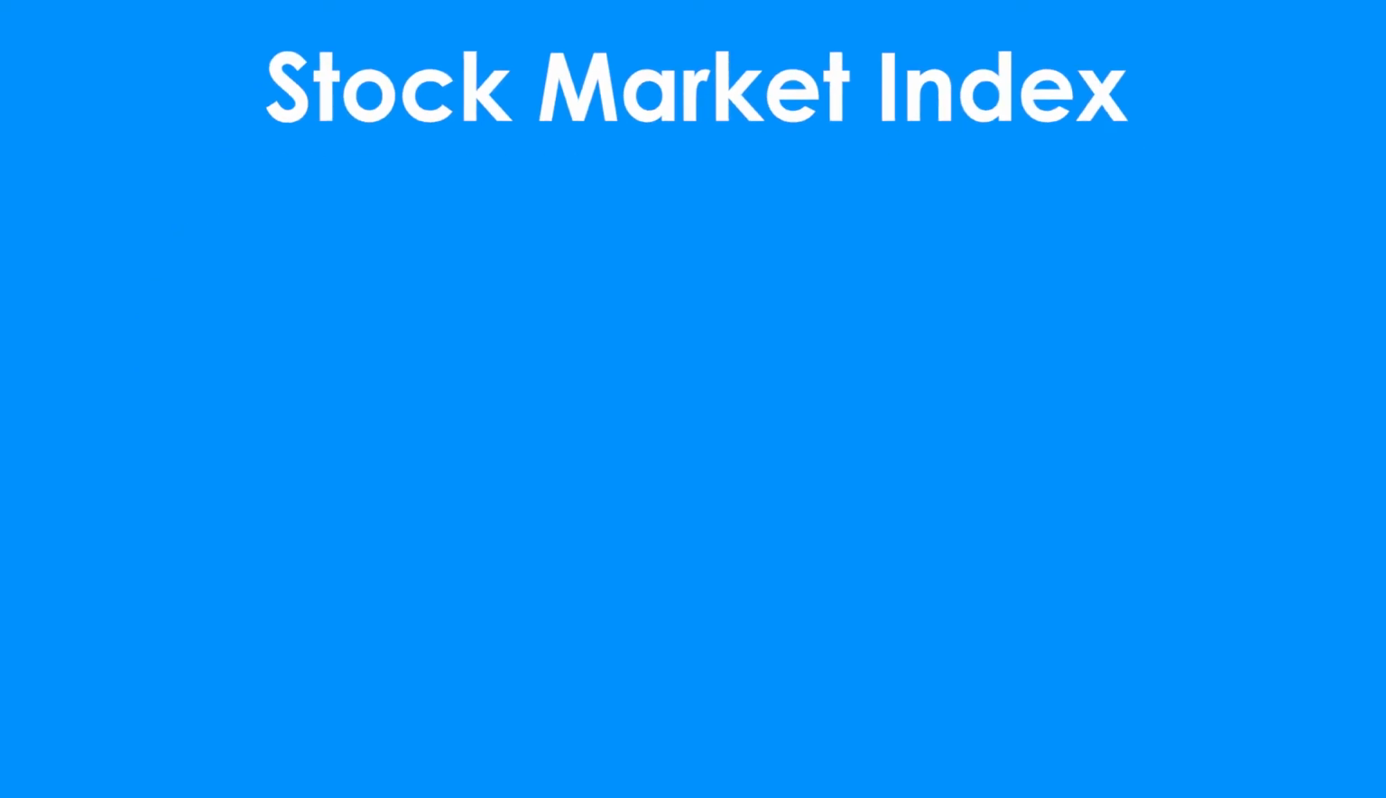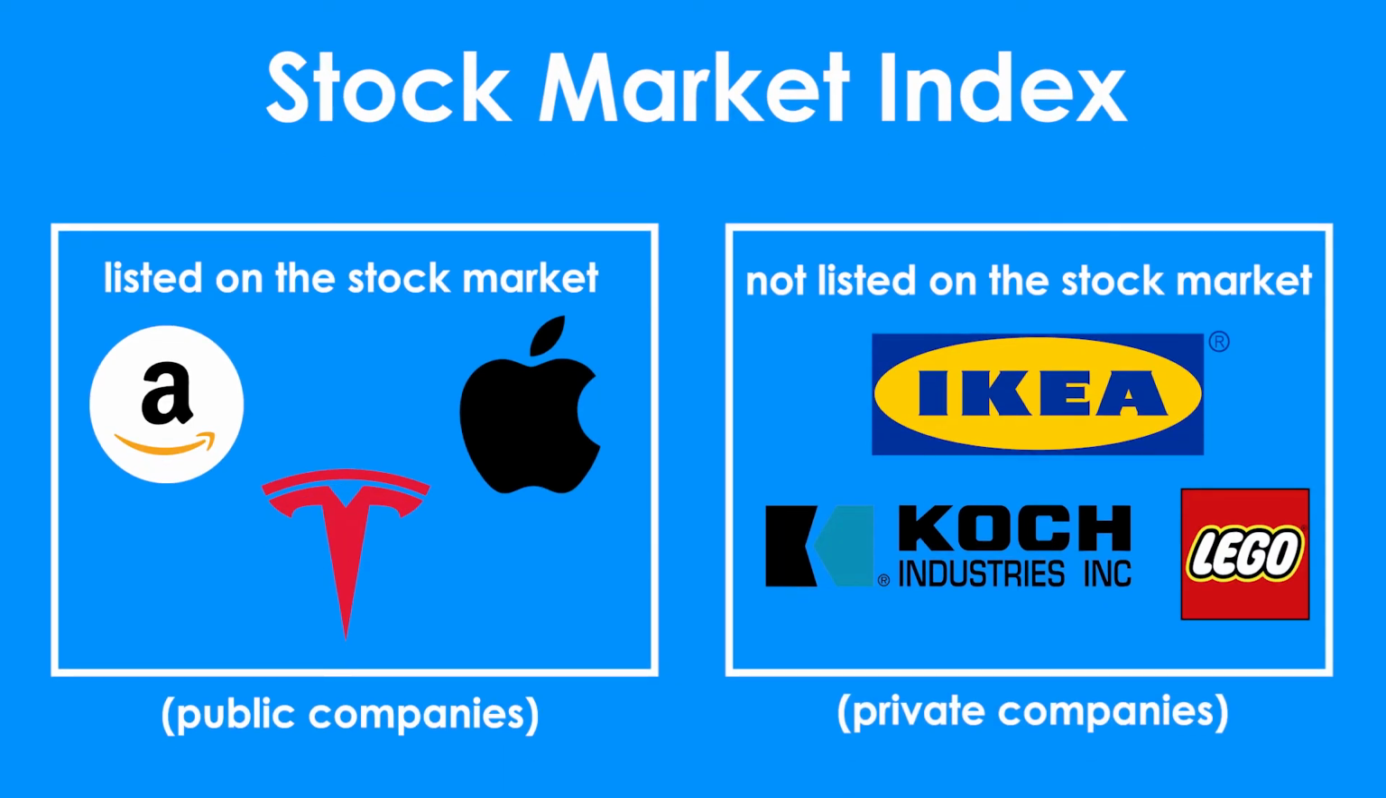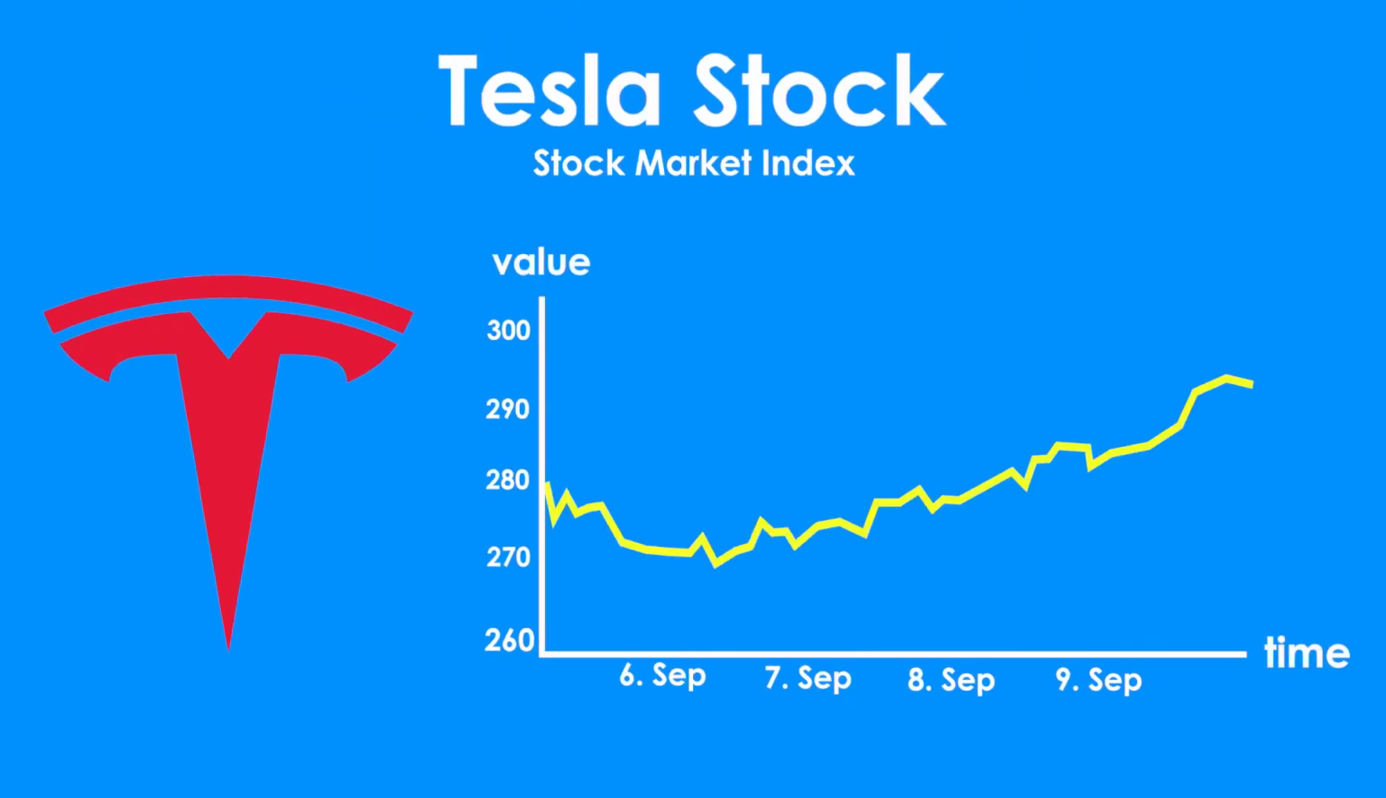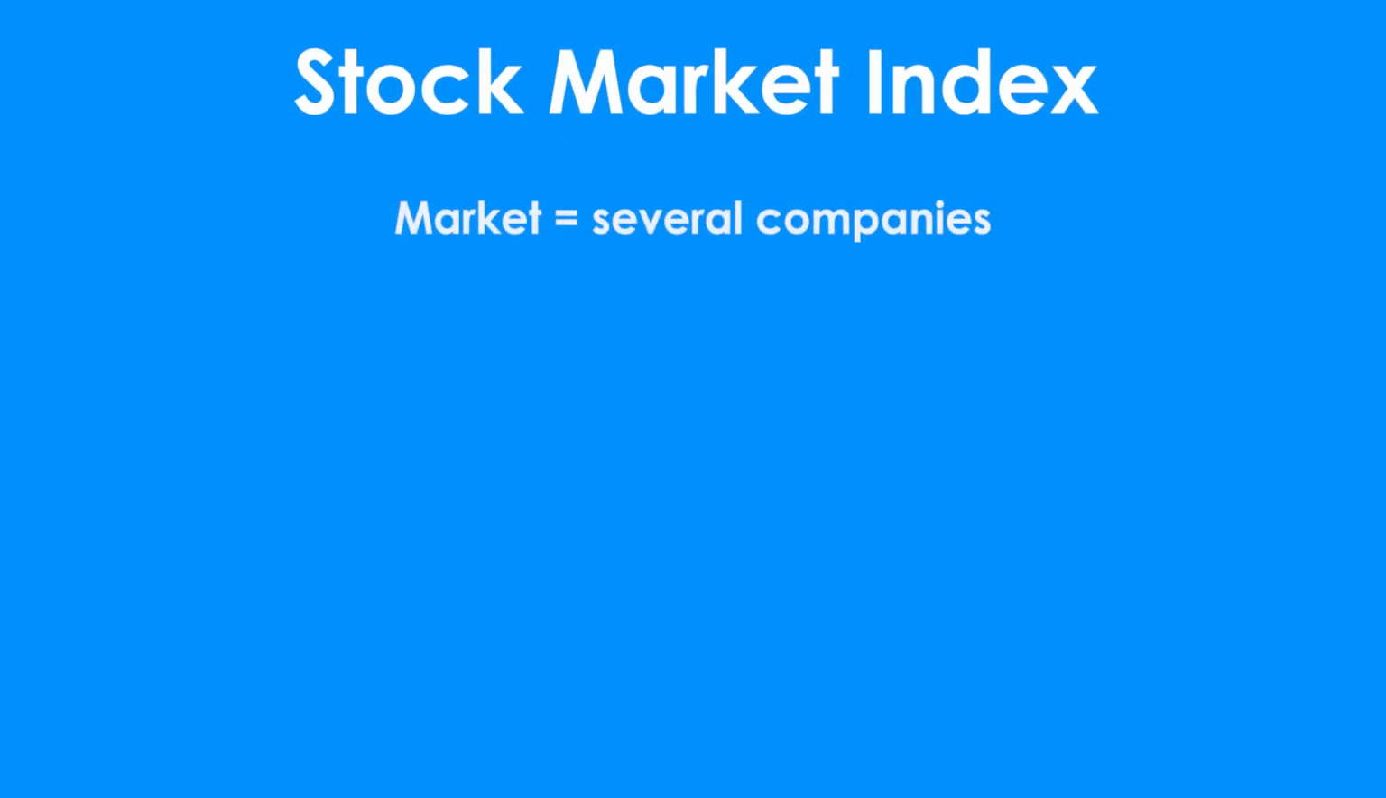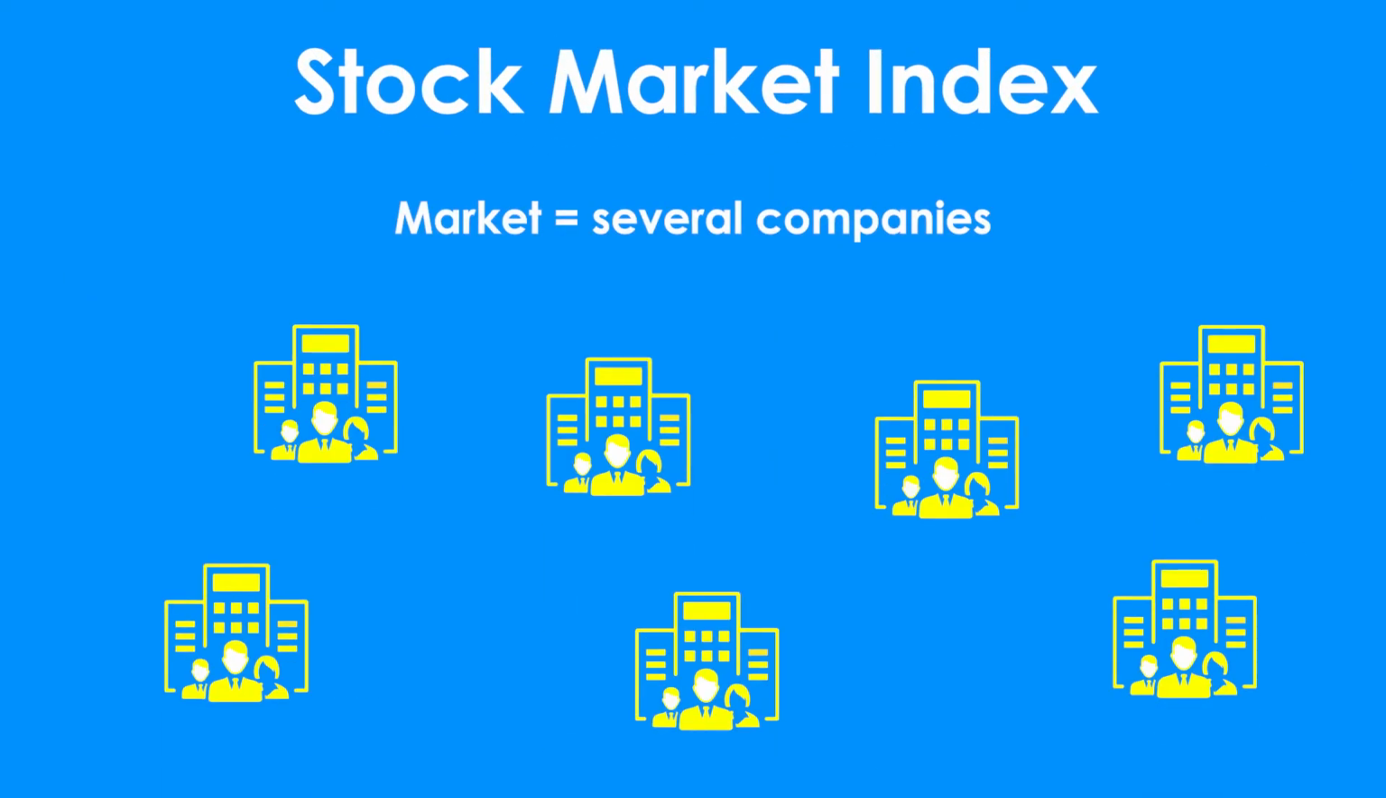There are companies that are listed on the public stock market like Amazon, Tesla or Apple. And there are companies that are not traded publicly on the stock market. We call them private companies like Koch Industries, IKEA or Lego. The share price of a company, for example Tesla, expresses the market value of a company listed on a stock exchange. While on the other hand, an index represents a whole market. That's why we call them market index.